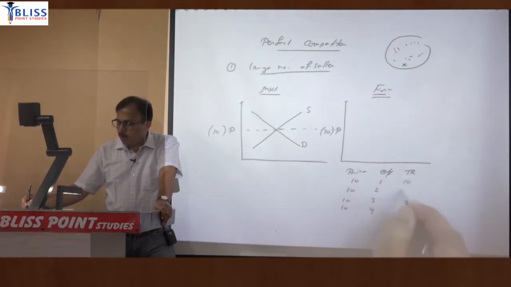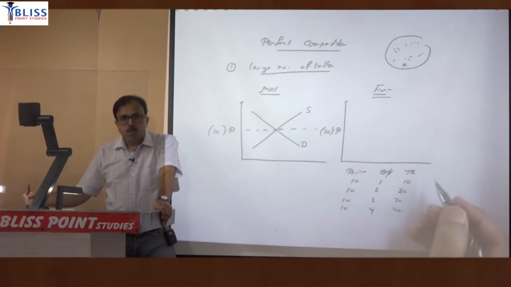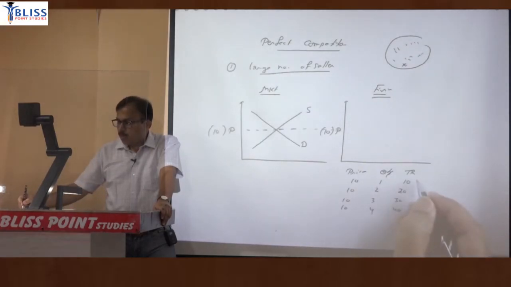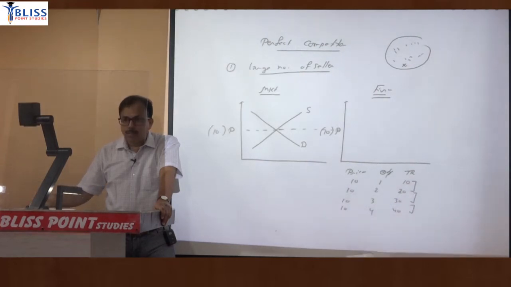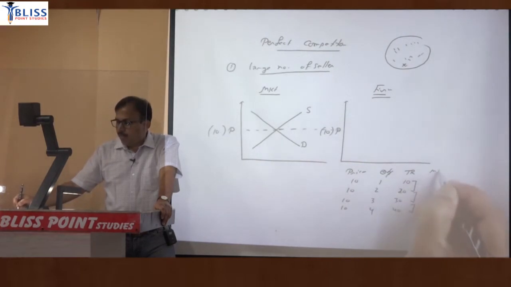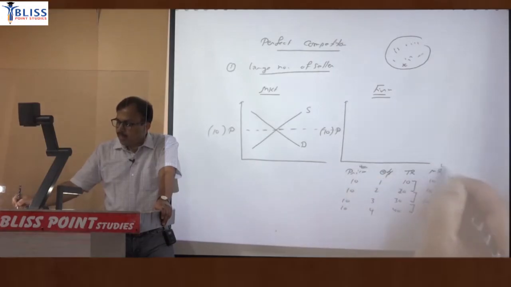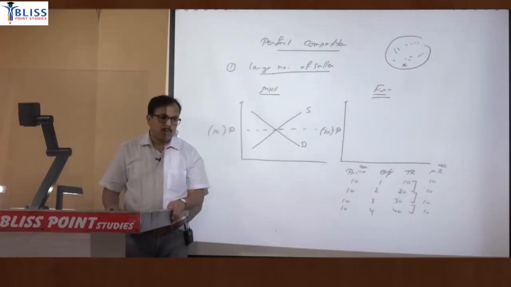That will come out to be 10, 20, 30 and 40. From this total revenue, you can calculate marginal revenue. Marginal revenue is the addition to total revenue. So how much is the addition every time? The addition every time will be 10. What is important is that price is equal to marginal revenue.